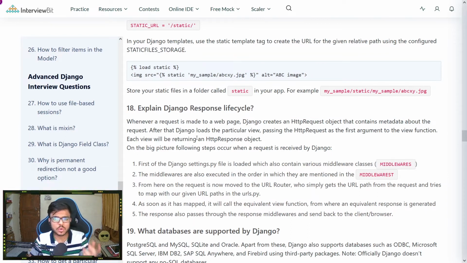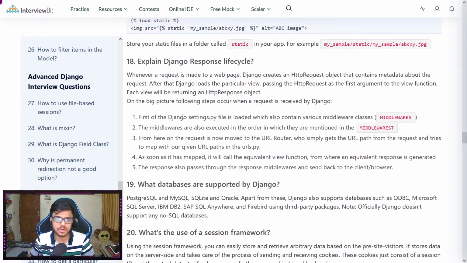Now when Django loads any particular view, it passes the HTTP request as the first argument to the view function. Every view would be returning an HTTP response object. Now, the basic flow is like this: initially Django goes to the settings.py file, where middleware classes are loaded.